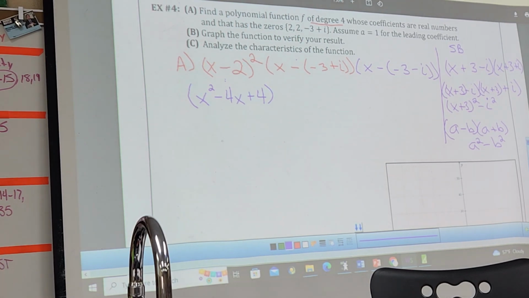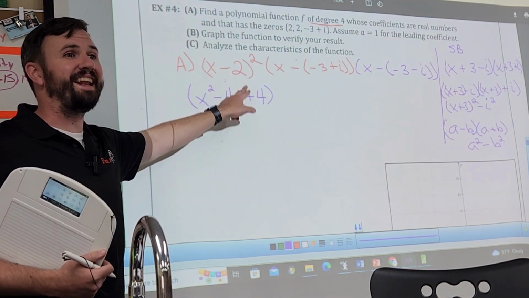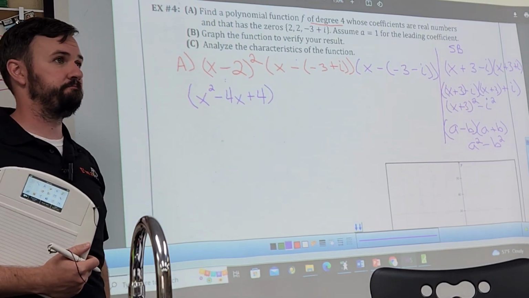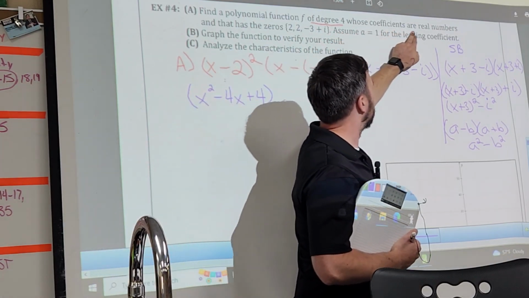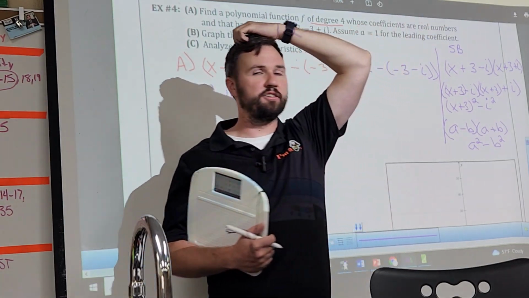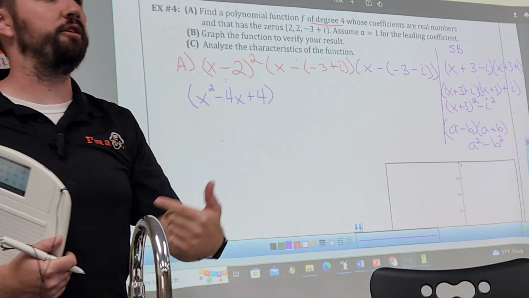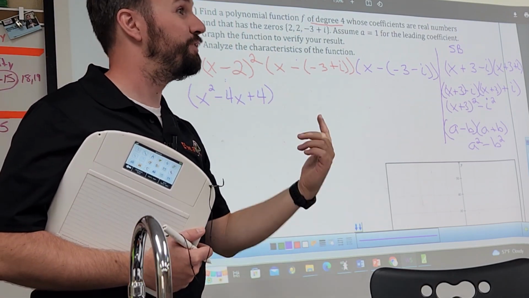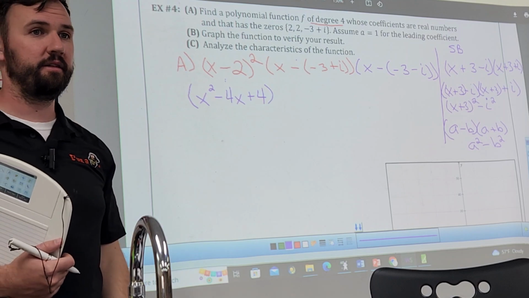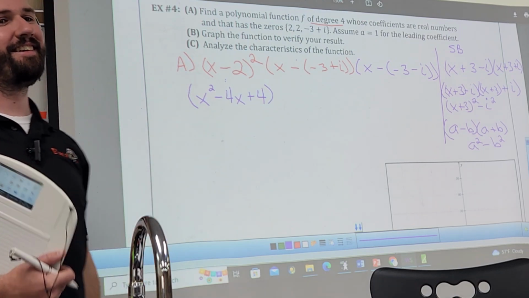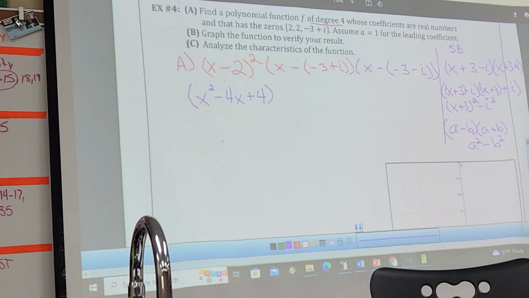Now, do you all remember? Because when I'm done foiling this, can I have an i in my answer? No, because what's it tell me up here? Coefficients are real answers. So if you go through and FOIL it out and your i's don't cancel, you did something wrong. Okay? i's got to cancel. Yes. Nice job, Mr. Nick.